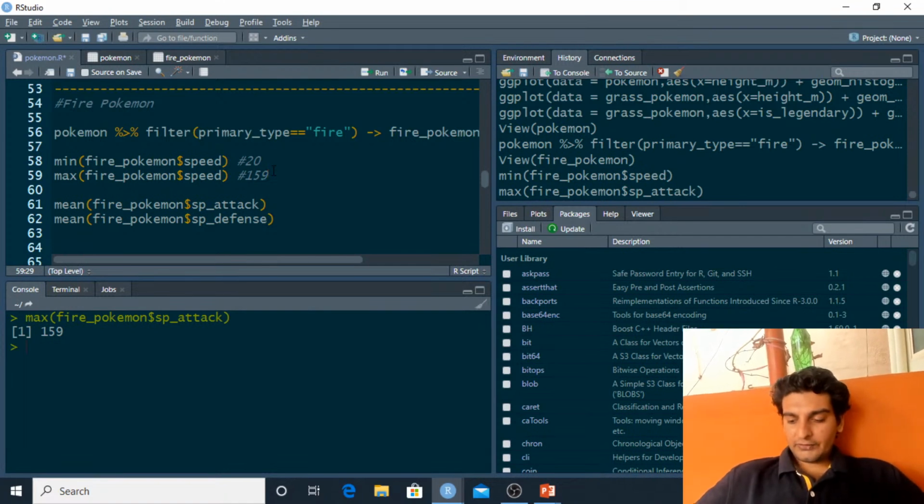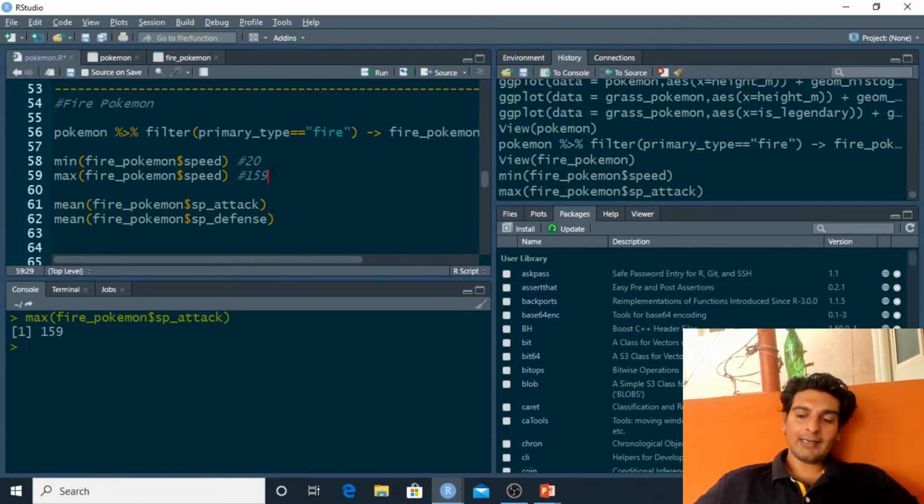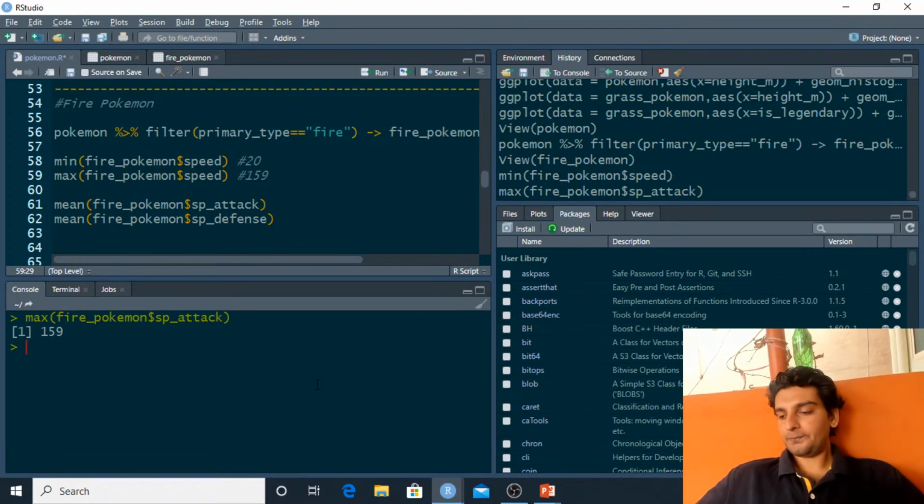Hemant is saying, based on the legendary column count, is it not imbalanced, 40-70? Yes, it is an imbalanced data set. For all of those folks who don't know what a balanced or an imbalanced data set is, an imbalanced data set basically means that, let's say we have two categories, and one category is present in a larger amount and another category is present in a very small amount. That is called an imbalanced data set. And right now we are actually dealing with an imbalanced data set over here. So that's a good observation, Hemant.